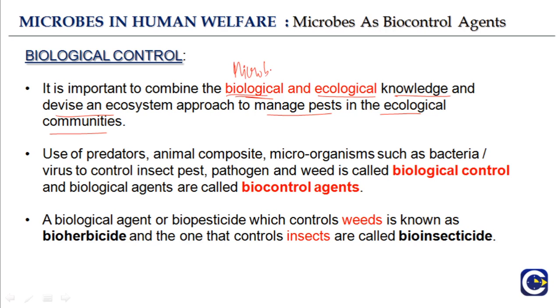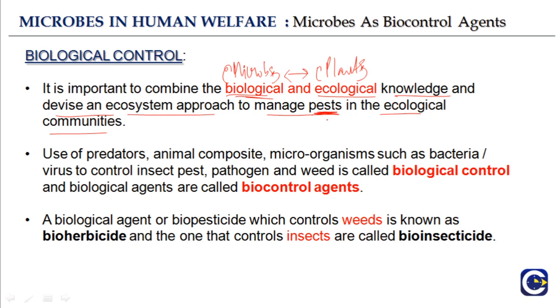And the ecological knowledge, which is about the plants in this context. So the biological knowledge about microbes and ecological knowledge about plants. It is important to combine these two to devise an ecosystem approach to manage pests in the ecological community.